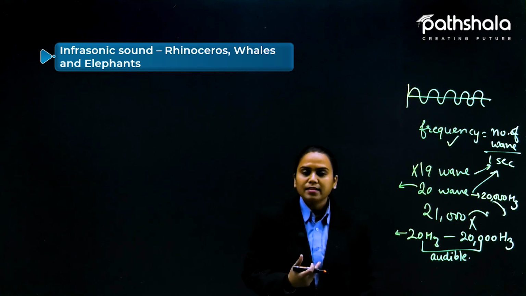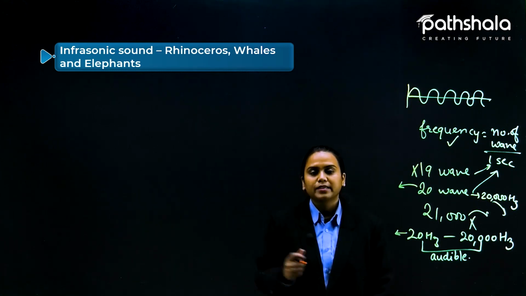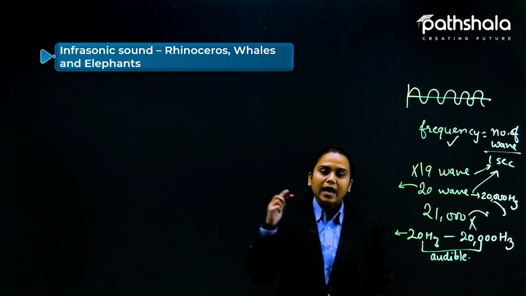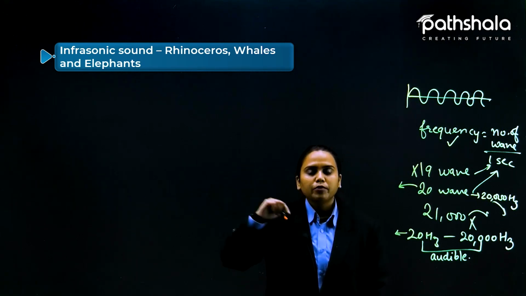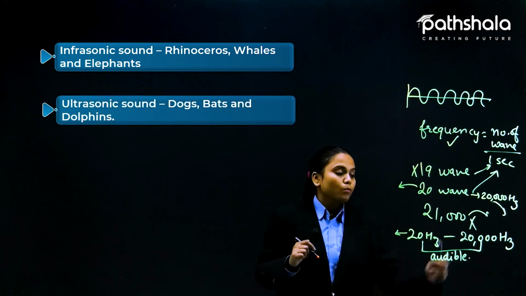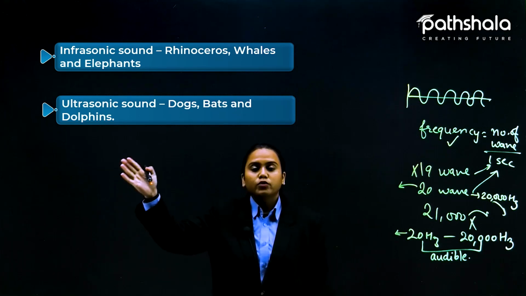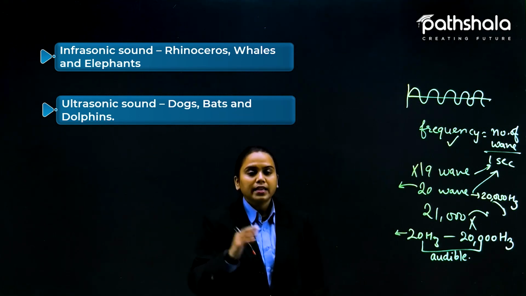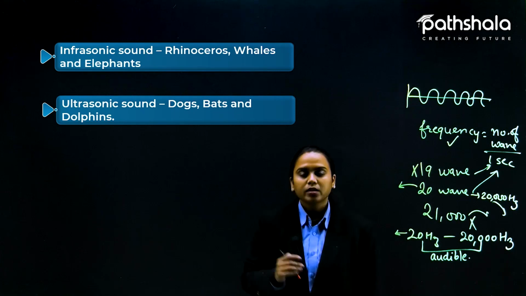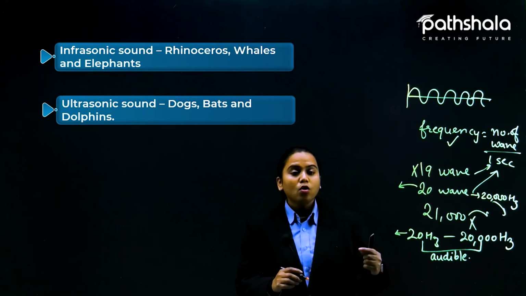and it is produced and heard by rhinoceros, whales, elephants, and many more animals present on this planet. I can suggest a few examples here. And ultrasonic sounds are more than 20,000 hertz, produced and heard by dogs, bats, and dolphins. So this is all, students, how we are fixed in a certain range.